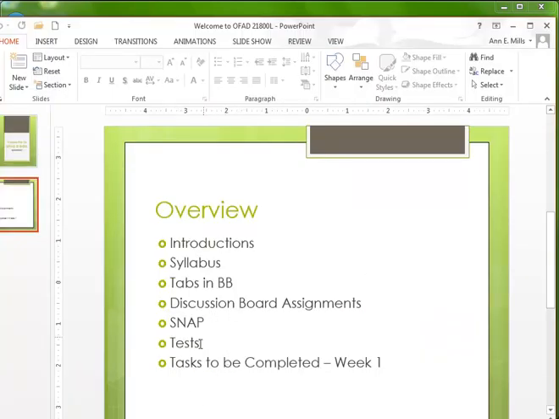Alright, SNAP. So we need to go to SNAP. We've talked about the tests and the tasks. So I think we've got this slide pretty much covered. I'll still need to cover SNAP, and I think I'll do that in another video.